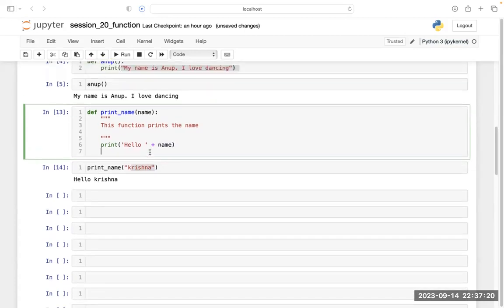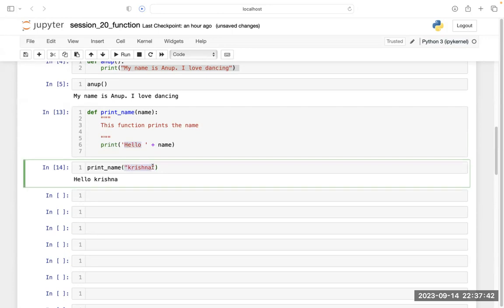So see, what we are doing here, I am writing one function, and inside this function, I want to print the name. This function prints the name. So what I'm doing here, print this hello plus name. So if I'm passing this Krishna here as an argument, what am I getting?